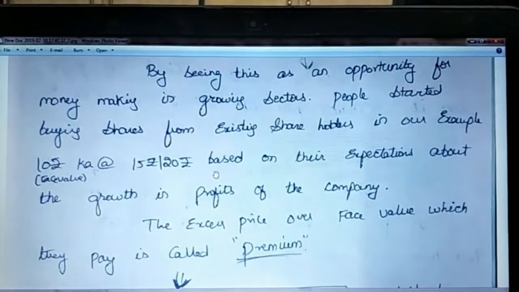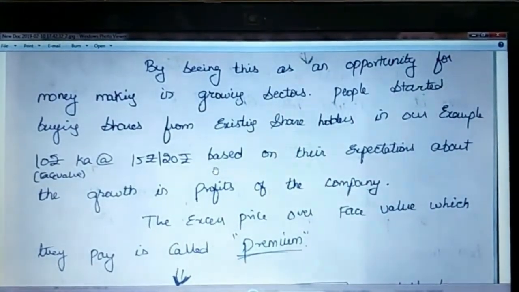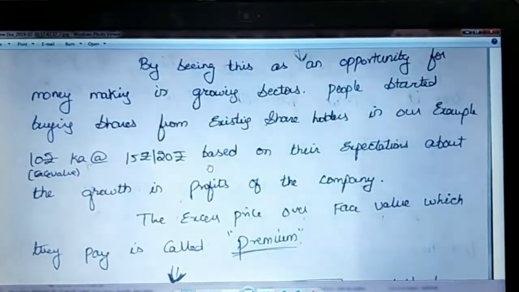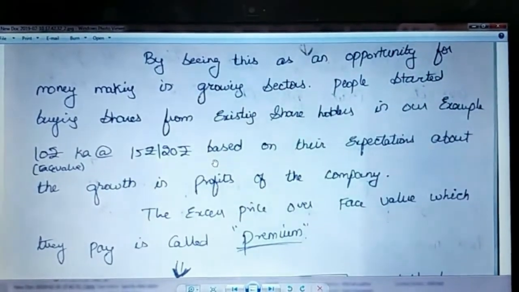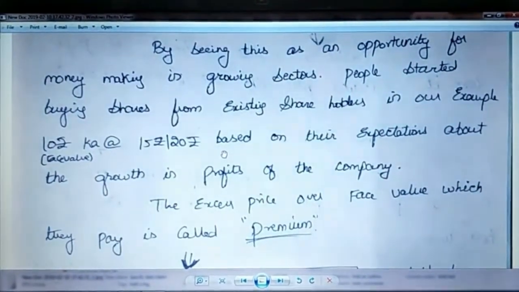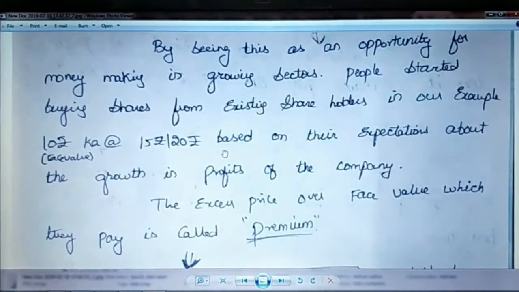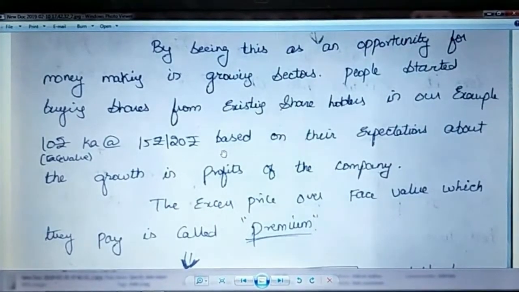Like in our example, we have 10 rupees face value, right? The 10 rupees share value people used to buy at 20 rupees, 25 rupees. It may be based on your expectations, like how the company is about to perform in the future and what is the dividend they will be giving in the future. Based on the expectation and the growth of the company, they used to buy it at much more than face value. The excess price which they used to pay more than the face value is called the premium.